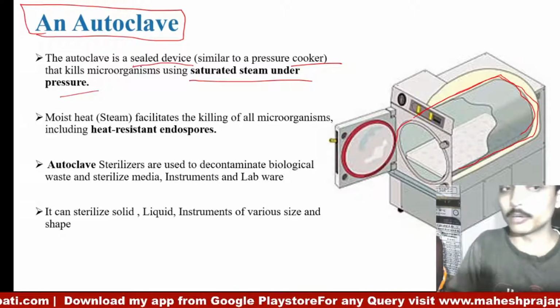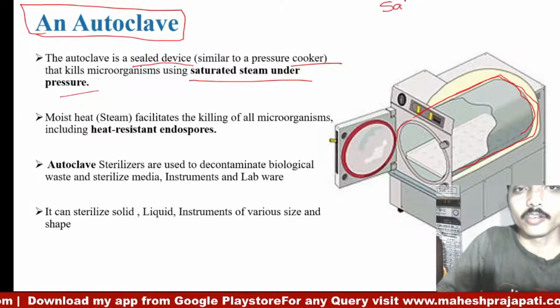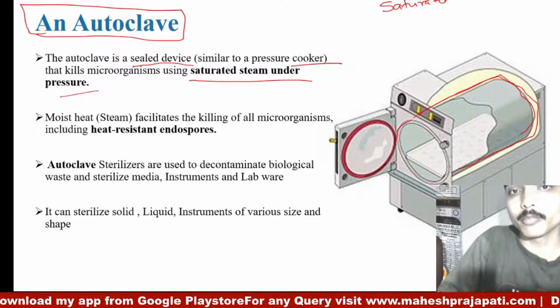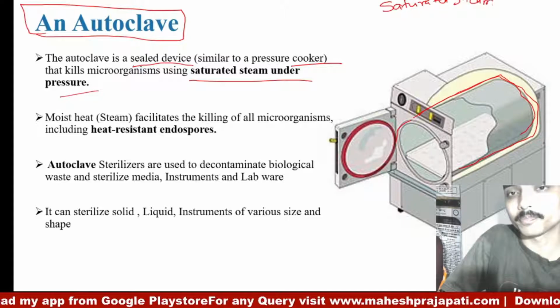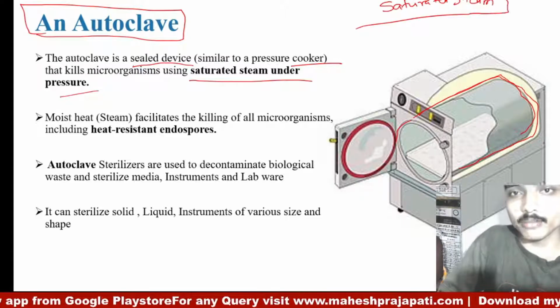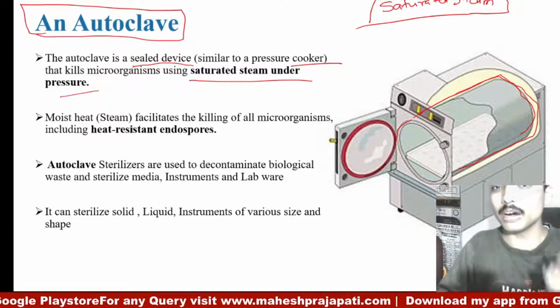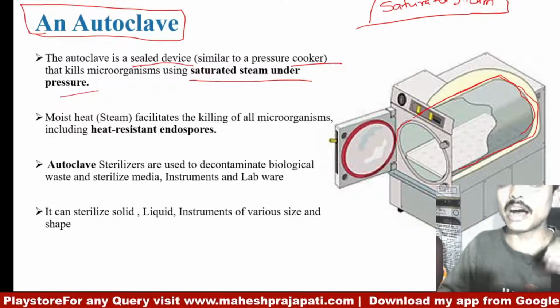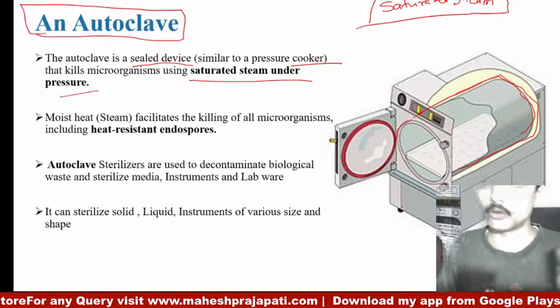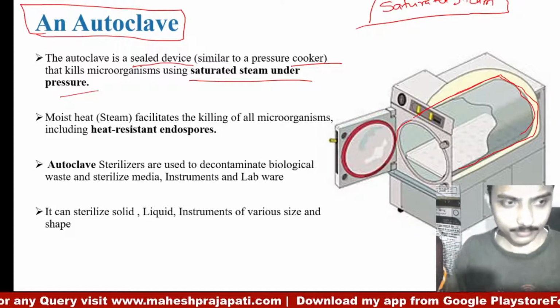So there are two terms, one is saturated steam. What is saturated steam? We will discuss later on. So saturated steam under pressure achieves the higher temperature which kills the microorganisms. That is the basics of the autoclave.